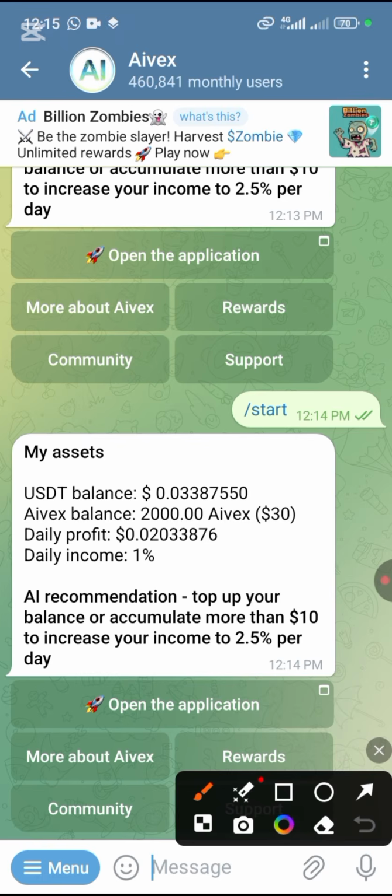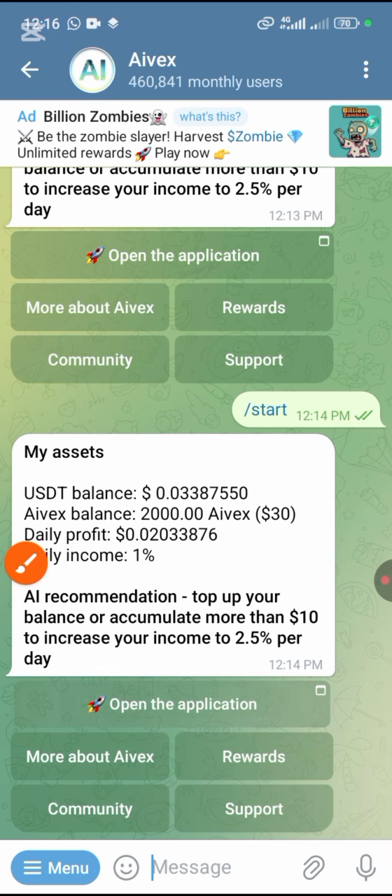The first thing to do is to download Telegram, okay, because we're going to do this on your Telegram. You download Telegram, click on the link below this video or in the comment section. It will take you to your Telegram. So once it brings you here, you click on this place to launch the app, okay.